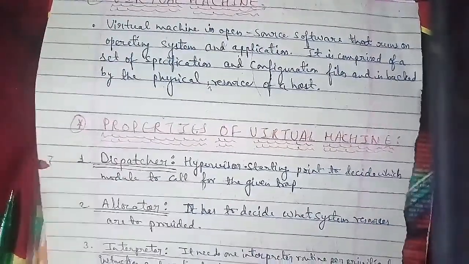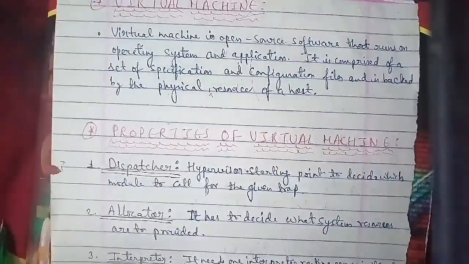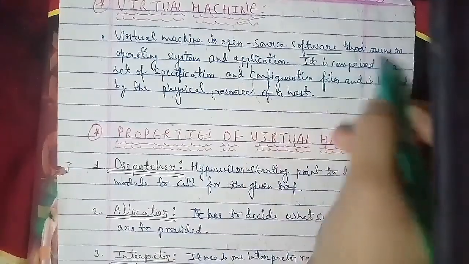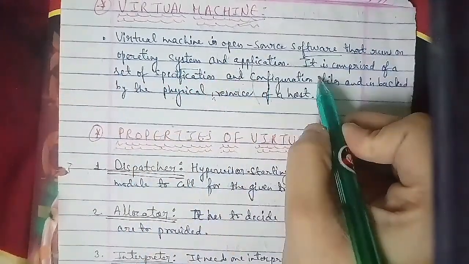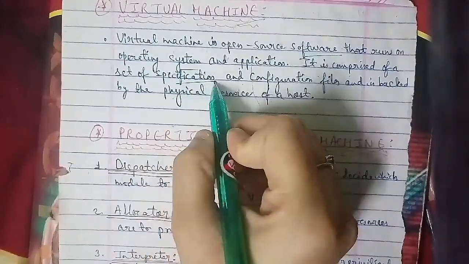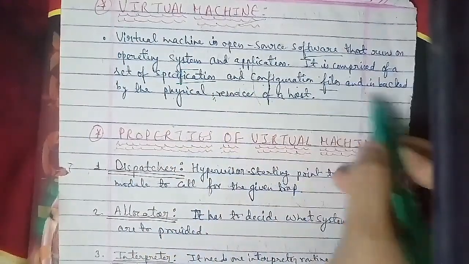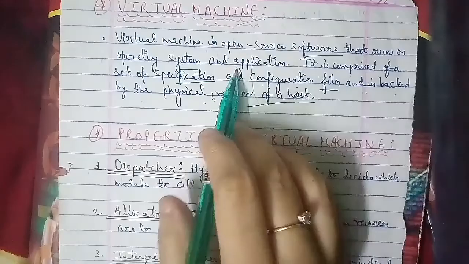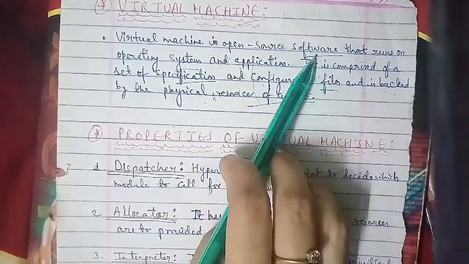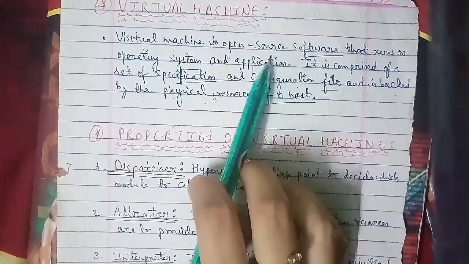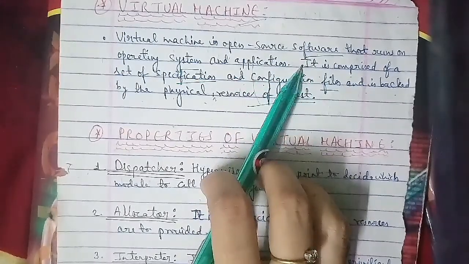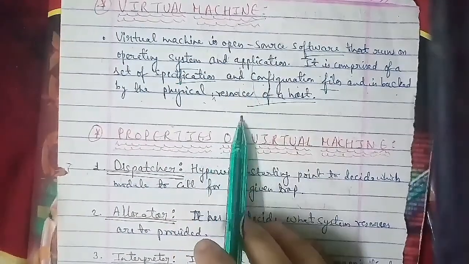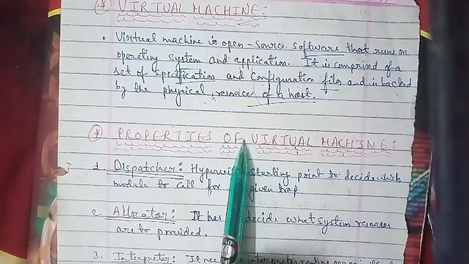So now we're going to discuss virtual machine. You can see that a virtual machine is an open source software that runs on an operating system and application. It is comprised of a set of specification and configuration files and is backed by the physical resources of the host. Virtual machine is always known as open source software because it can be used by others, and it can run on an operating system and application. It comprises a set of specifications, configuration files, and even the backend, which is the physical resource of a host.